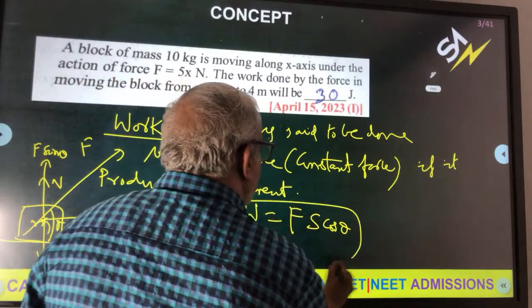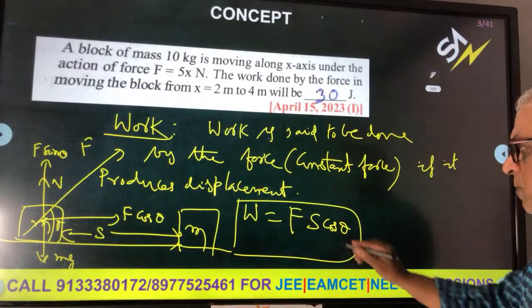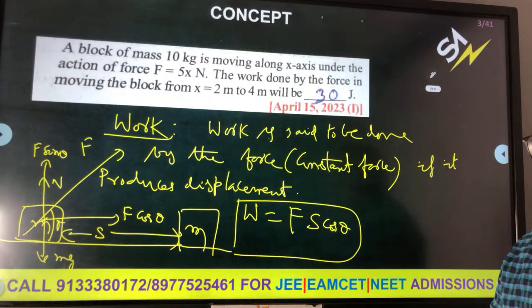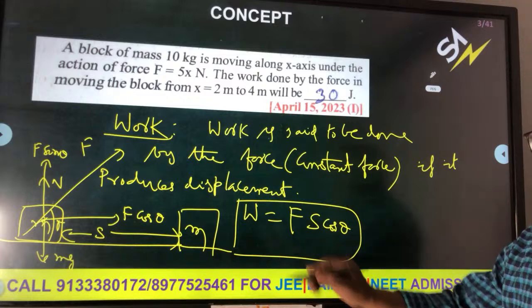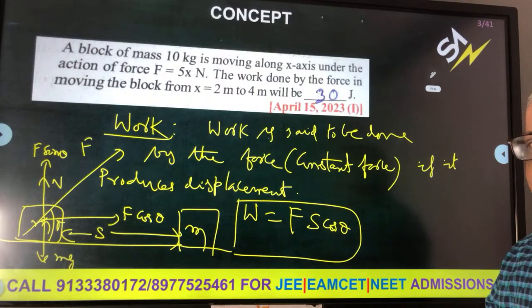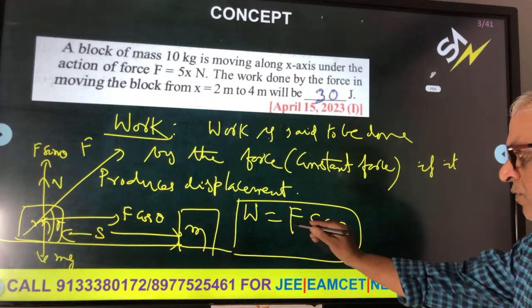This is the formula, where F is force and S is displacement. F is ma. Constant force means F is also constant, so you can apply equations of motion that you learned in motion in a straight line, v = u + at to calculate acceleration, s = ut + 1/2 at². So previous chapters are sometimes necessary.